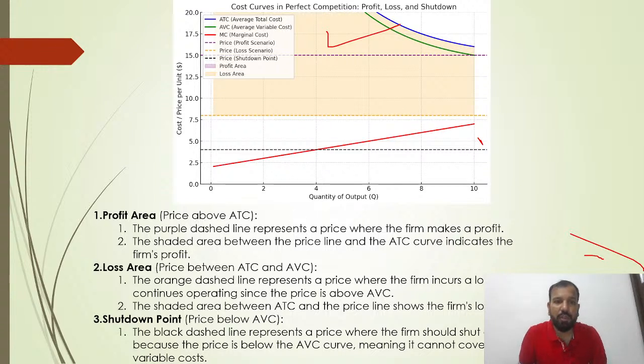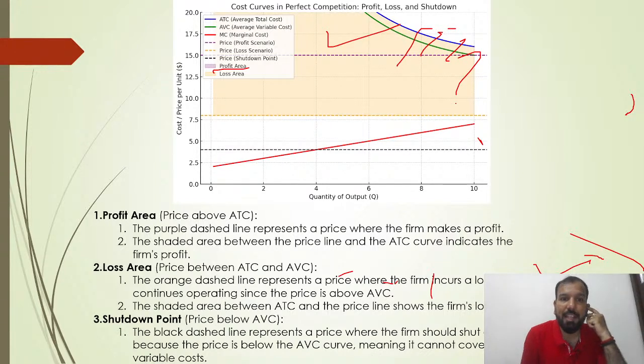Loss at is equal to EB. The orange dashed line represents a price where the firm incurs losses but continues operating since the price is above average variable cost. You are running at a loss, but you continue operating in the market as long as the price is more than the average variable cost. The area between the ATC and the price line shows the firm's losses. Clear? So this is what we call the losses area.